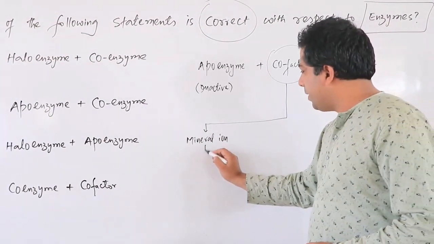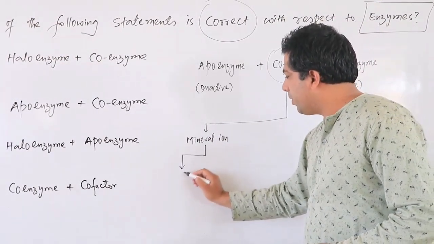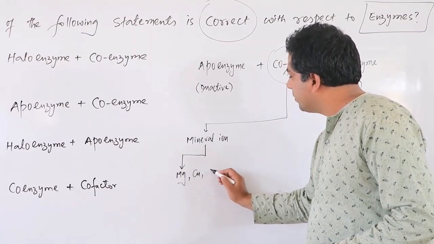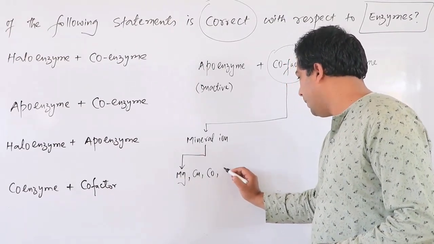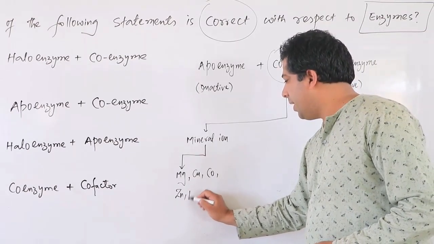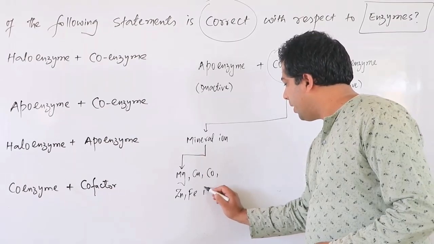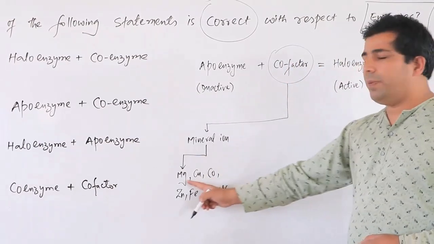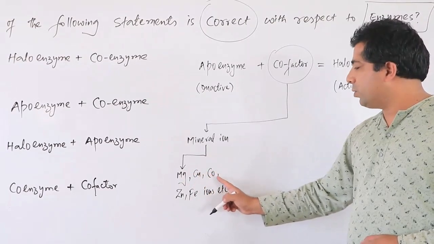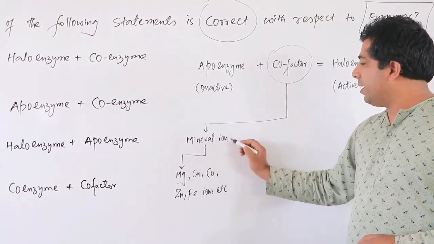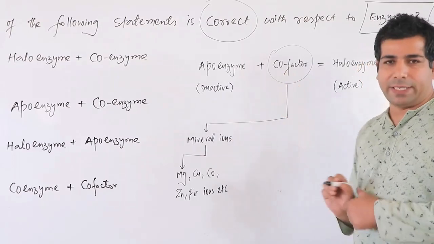What kind of mineral ion? It can be magnesium, copper, cobalt, even zinc and iron ions. These mineral ions are basically your cofactors.